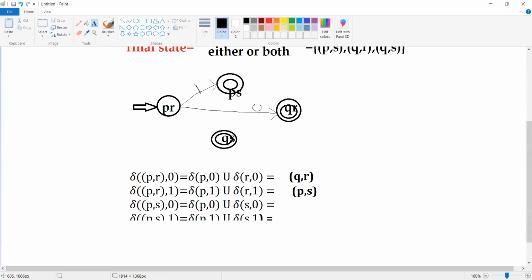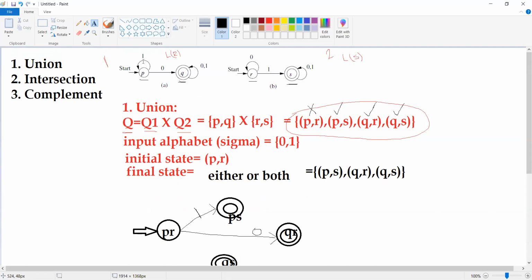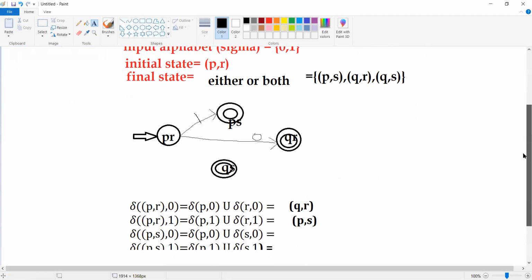In the same manner, PS on 0, that is P on 0, S on 0. P on 0 goes to Q and S on 0 goes to S only. So PS on 0 will be QS. You can see here P on 0 will go to Q and S on 0 will go to S. So it will be QS.